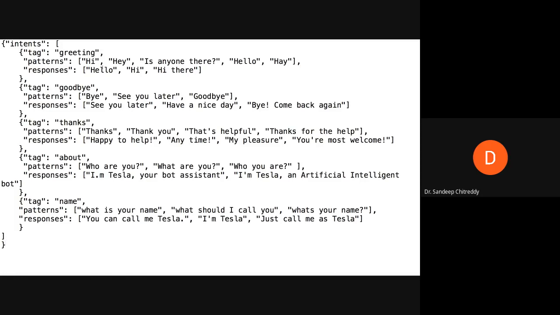If you are saying hello and hey together, it has to identify that this is something related to greetings. And why do we need to identify that it belongs to greetings? Once it identifies the tag for the test sentence, it will pick one sentence from the responses randomly.